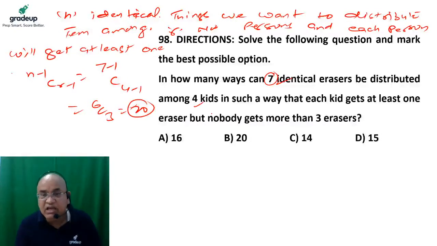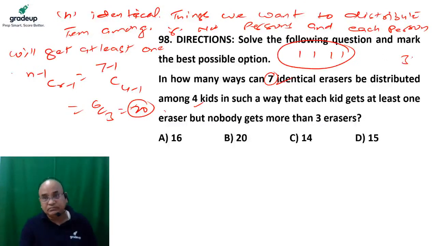So at least one will be received by everyone. But no one will receive more than 3. It means 3 can be received by anyone or more than one, but no one will get more than 3. It means 4 erasers will not be given to any. If I have given 1 each to everyone, how many are left? 3.